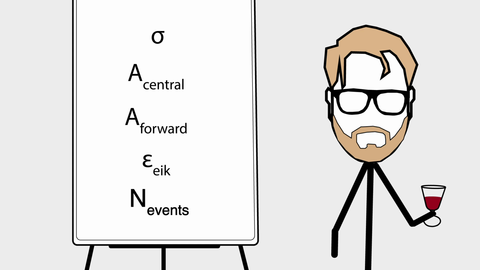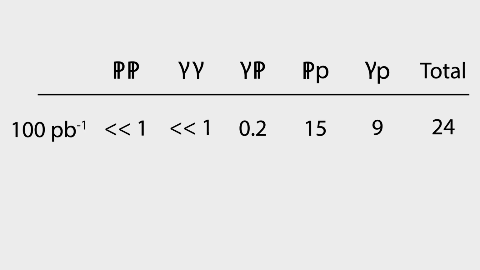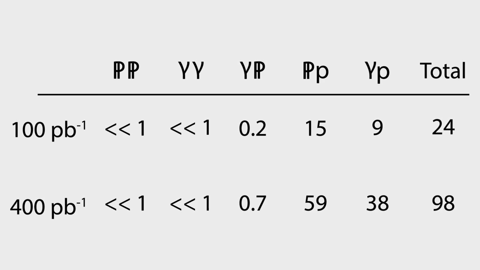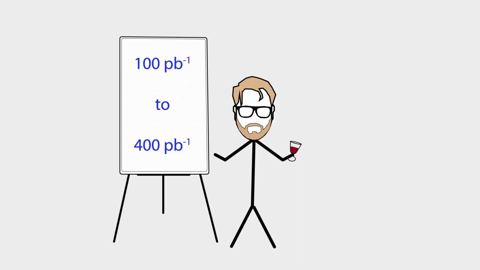Now that we have all our ingredients, we can work out how much integrated luminosity we need to detect these processes. To obtain just 25 events, we'd need this much data, and to obtain 100 events, we'd need this much. These are perfectly manageable numbers. In fact, the LHC has already delivered this much low pileup integrated luminosity during Run 2, though the forward detectors from ATLAS and CMS were not always online to collect it. In Run 3, it is easy to imagine that we could get this much data and observe these processes for the first time, and perhaps we can get evidence for them in the existing Run 2 data.